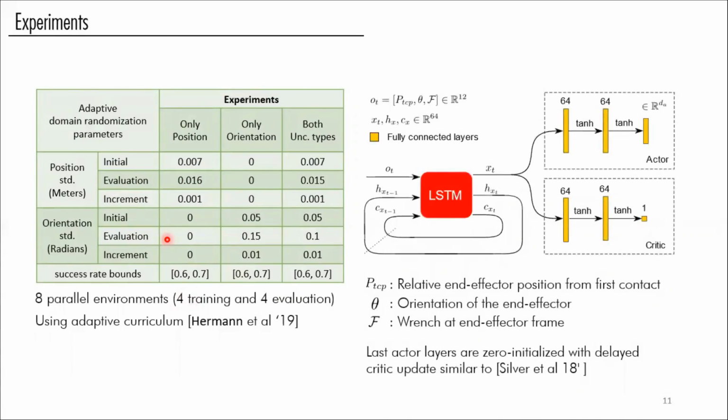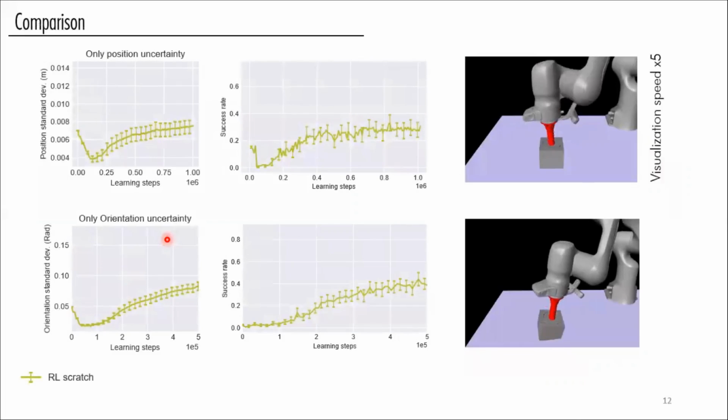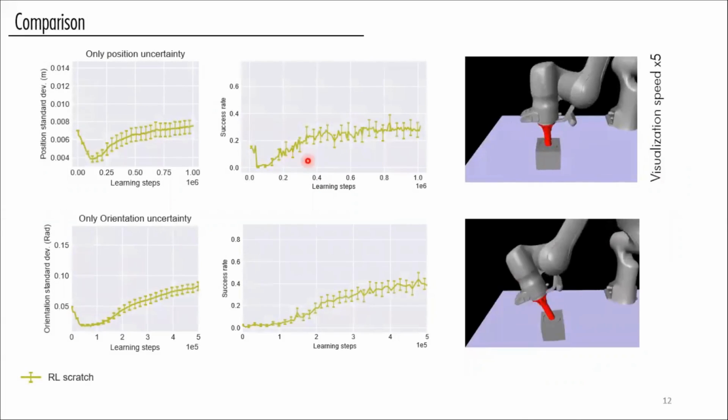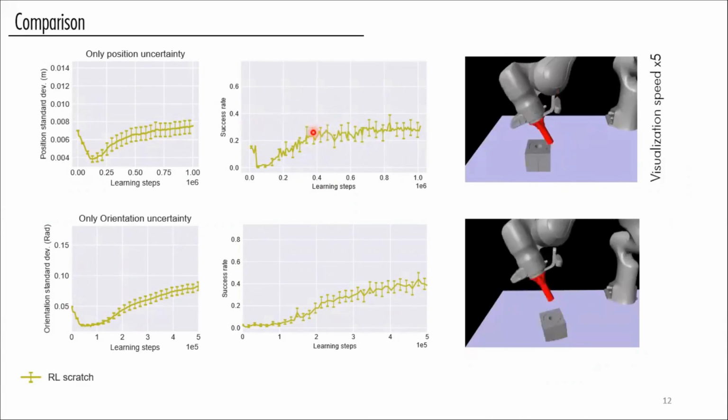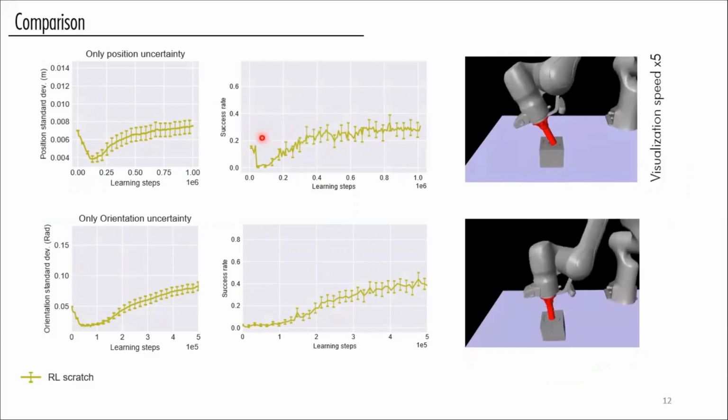And here is also the architecture that we use for our reinforcement learning policy. The reward that we define is basically a sparse reward of 0 or 1, depending on whether the insertion was successful or not. Moving toward the experiments, in this plot we basically have the result of our evaluations during our training time.